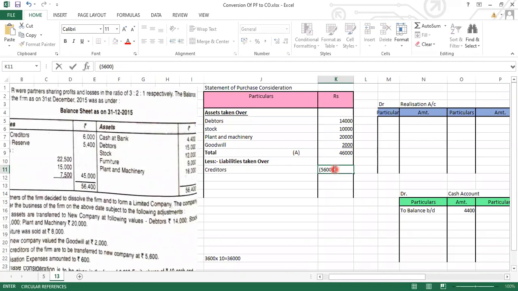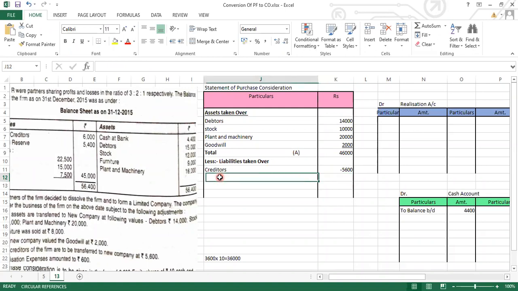And as I told you, whenever you want to subtract any amount, always write it in brackets. Here we are not taking the total of liabilities because we only have one item. So if you want, you can directly write B over here.